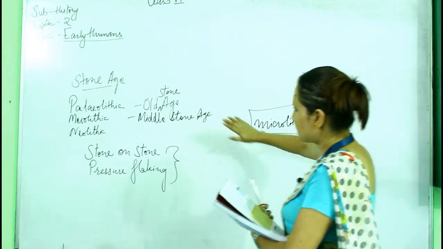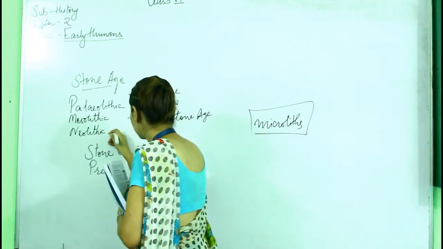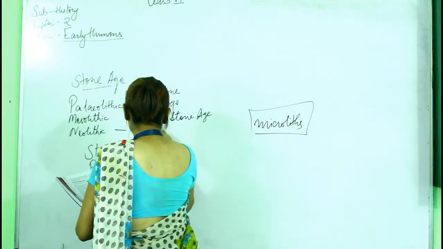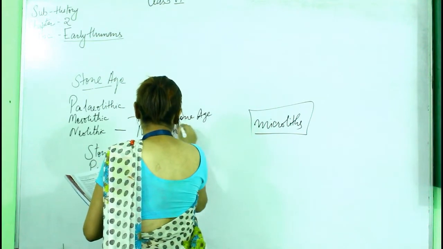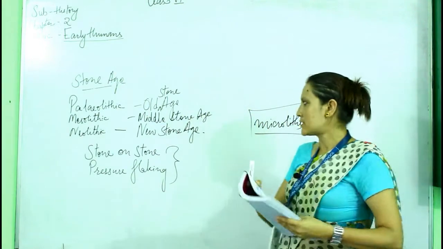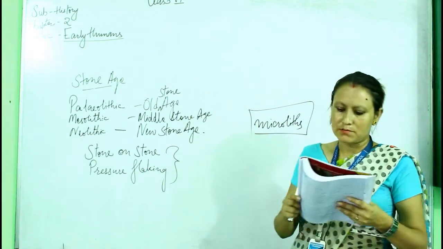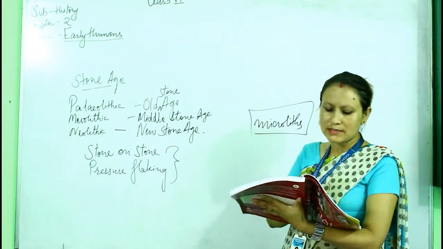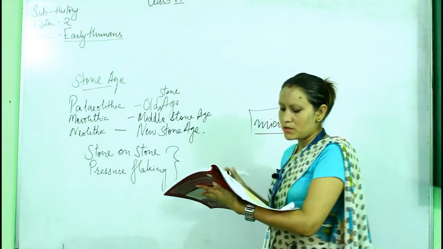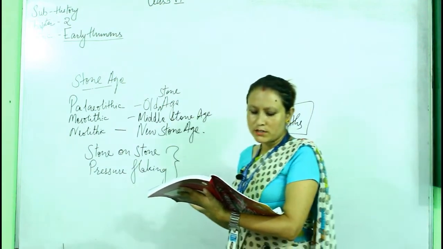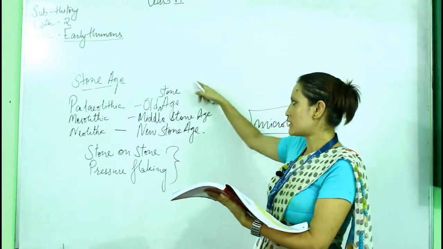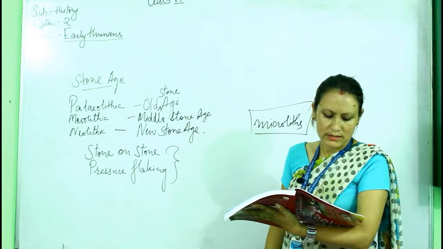Now after that another age came into being, that is the Neolithic Age, also known as the New Stone Age. Okay, it's very easy. The New Stone Age lasted from 8,000 to 4,000 BCE. The word Neo means new in Greek and Lithic means stone, and this is the last period of the Stone Age.